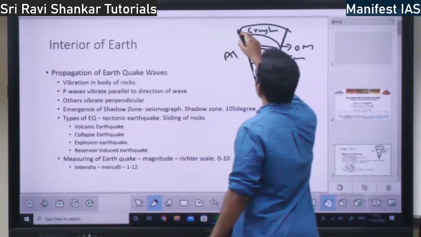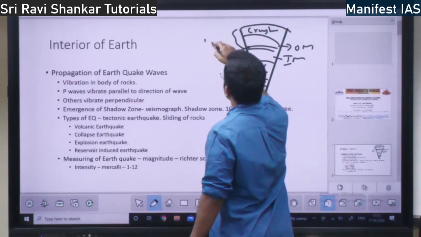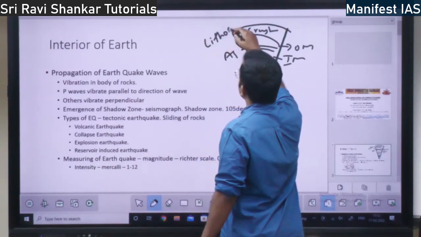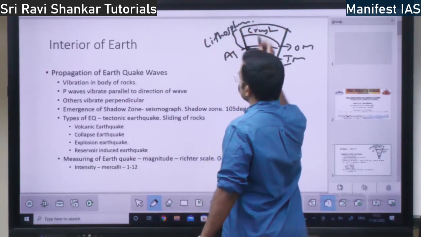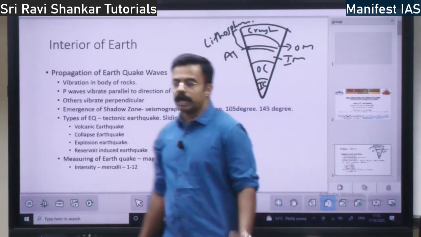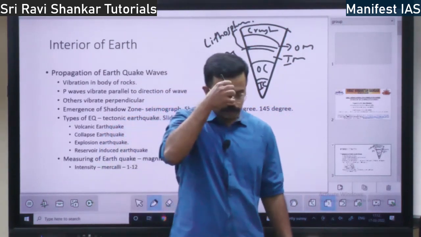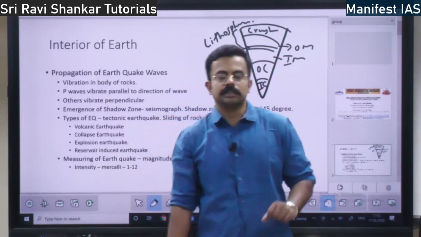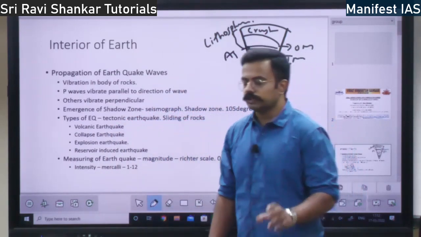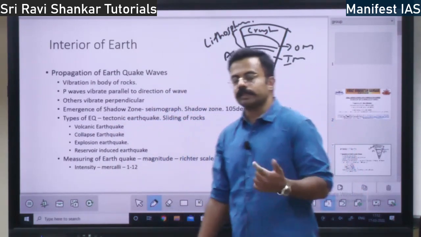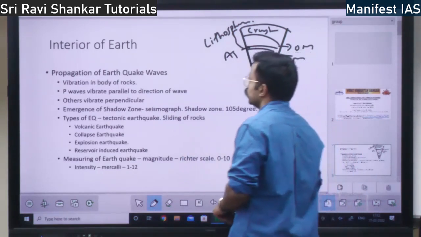Your crust plus upper mantle is called the lithosphere. This lithosphere is the part relevant for plate tectonics. The upper mantle and the crust together constitute the lithosphere, which forms a plate. So we will today discuss what plate tectonics is.